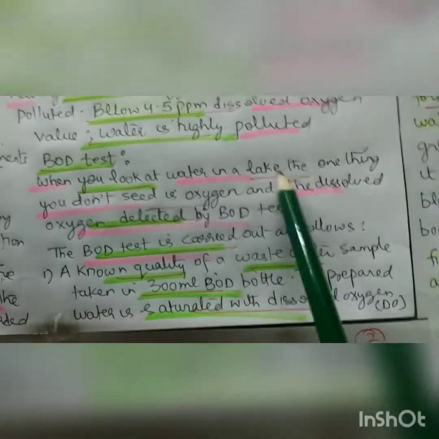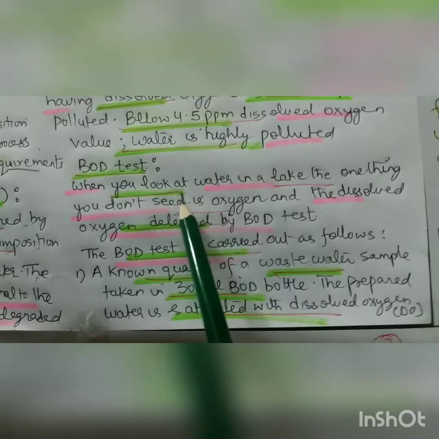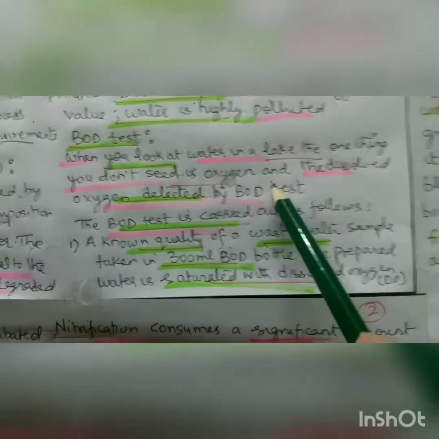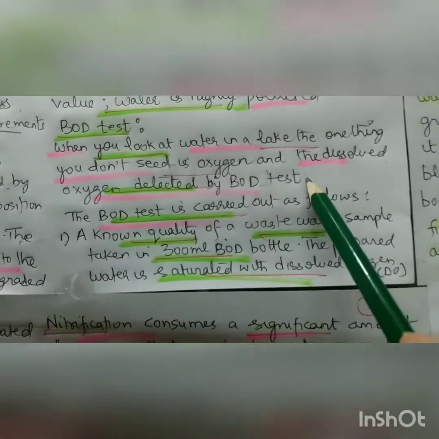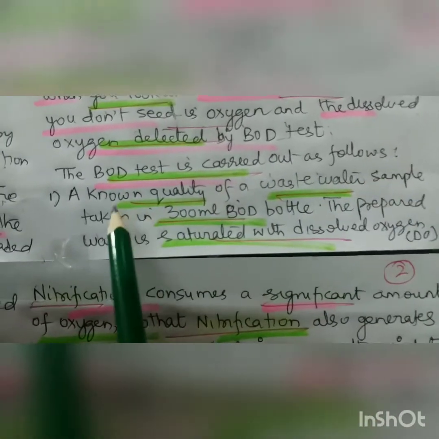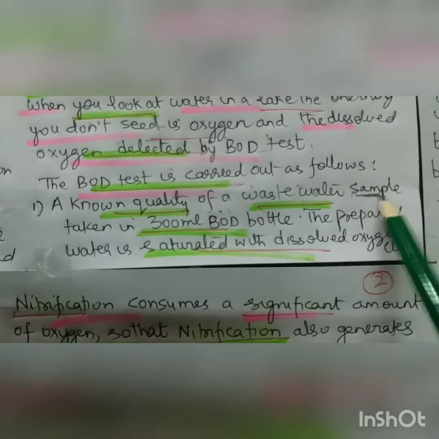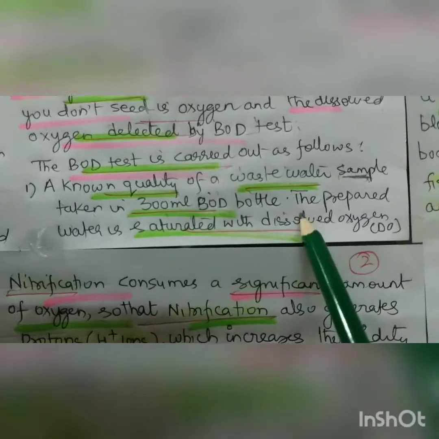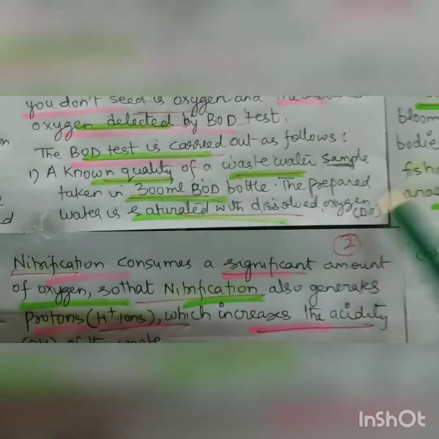When we look at water in a lake, one thing you don't see is the oxygen. You can't see how much oxygen is present there. The dissolved oxygen is detected by the BOD test. The BOD test is carried out as follows. A known quantity of wastewater sample from the source you want to test is taken in a 300 ml BOD bottle. The prepared water is saturated with dissolved oxygen, that is DO.